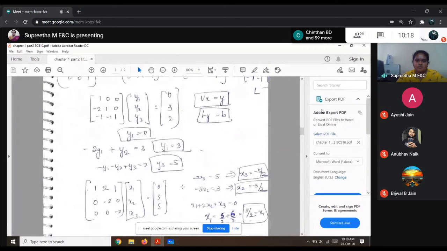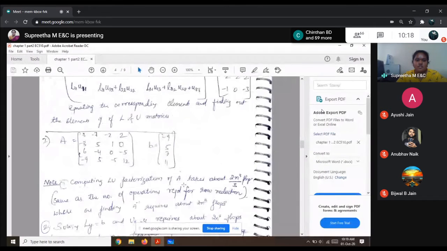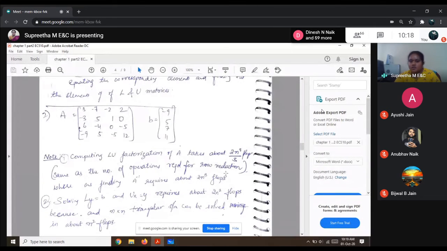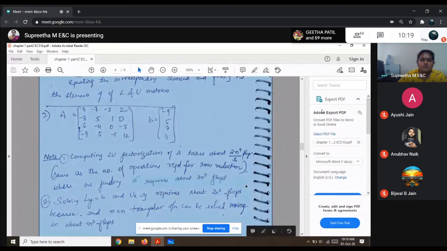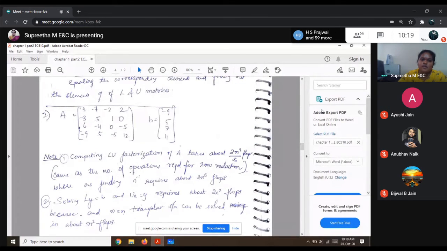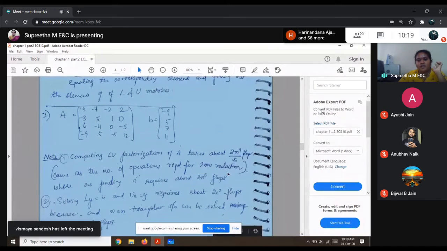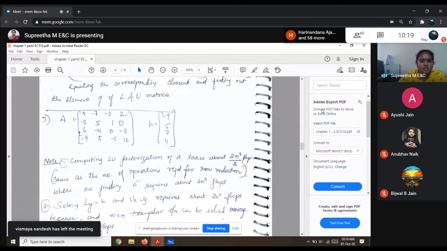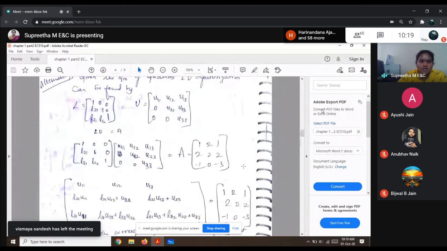When we're using the conventional method, I would require 2n cube operations to find A inverse and arrive at the solutions. Okay. Whereas when I do it with the LU factorization, as you can see over here,